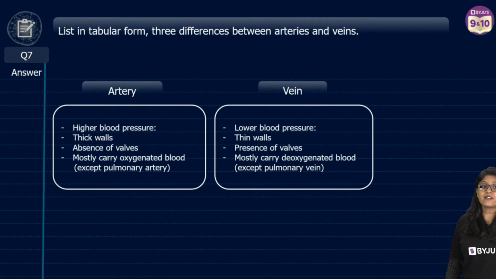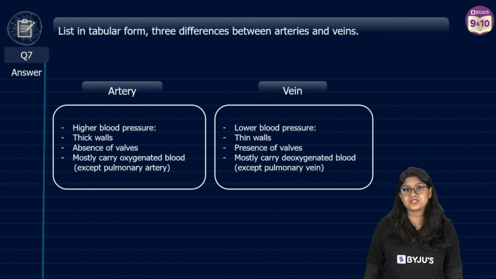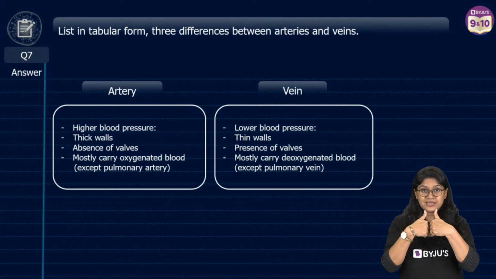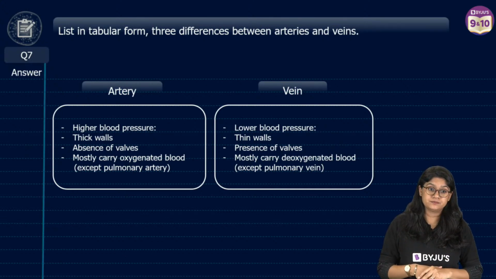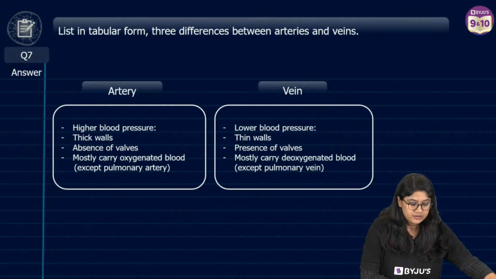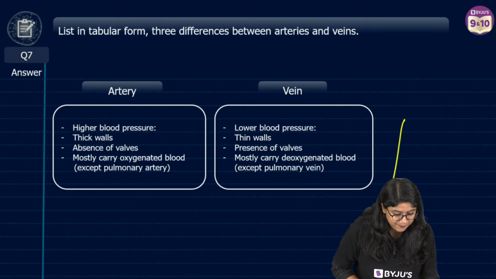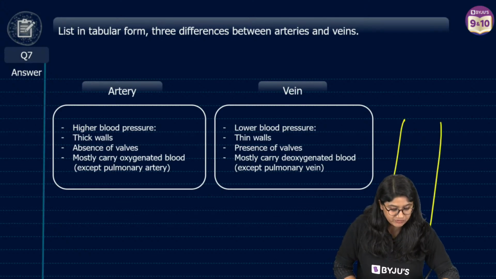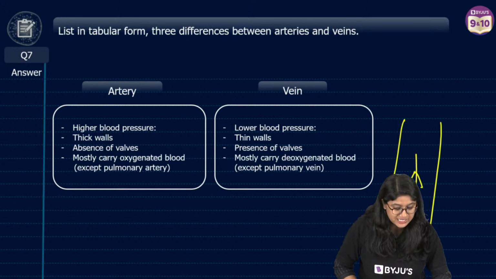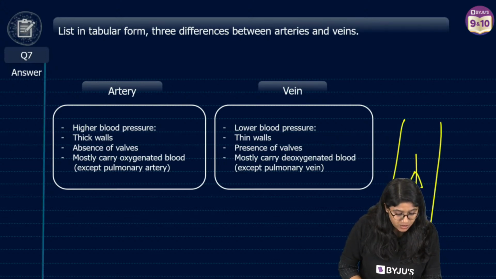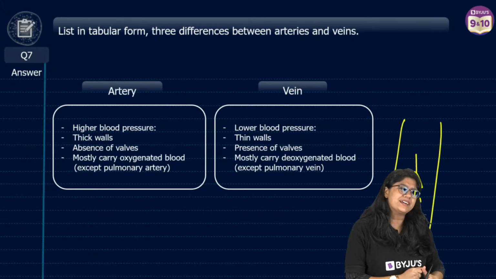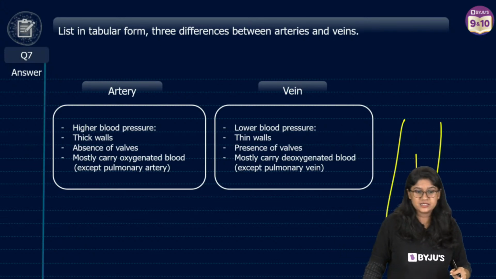Valves are nothing but flap-like structures present in the veins and of course in our heart. They actually prevent the backflow of the blood. For example, if this is a vein, we have these valves. If the blood is moving in this direction, these valves will make sure that the blood is not moving back. Got it? Very good.